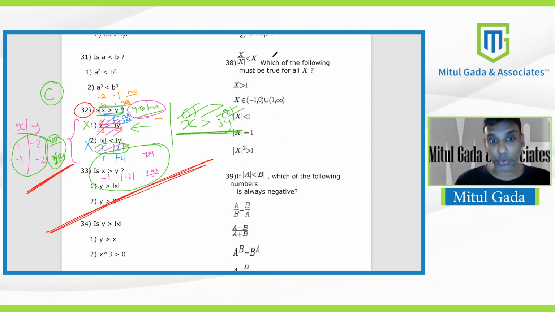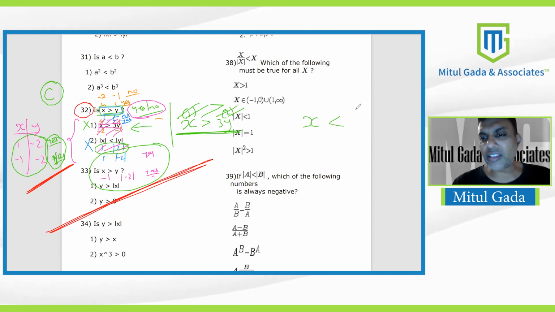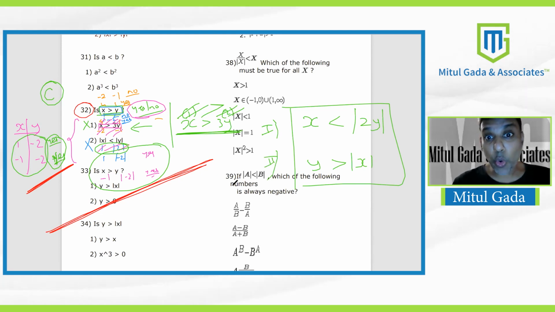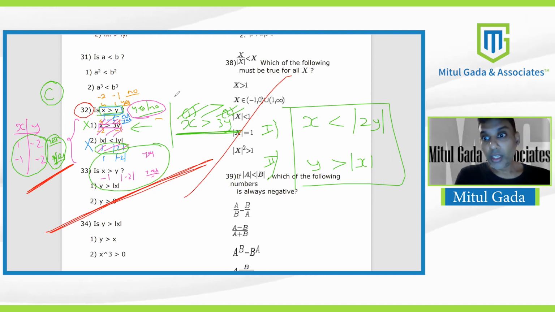Like in question number 32, which you just solved, instead of x greater than 3y, I can give you x less than mod of 2y. Statement 2, instead of mod x less than mod y, I can say y is greater than mod x. Even if this is the question, the two statements, you realize one thing. You will do exactly the same thing that we did here. What is that thing?